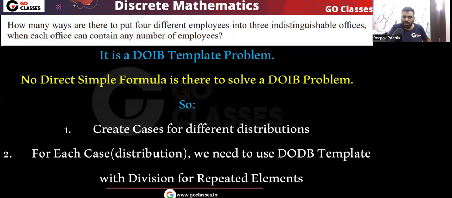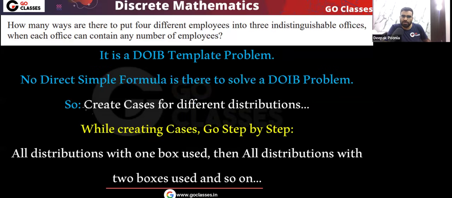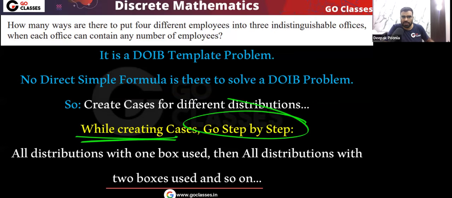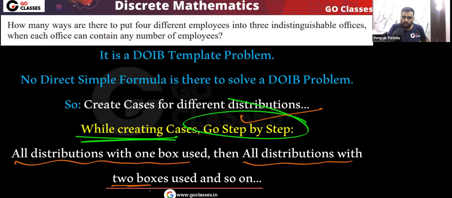Very simple. Now when you create the cases, you need to be very careful. While creating the cases, go step by step. Always go step by step. Don't create random cases. For example, first you create cases using only one box. It's like this: all distributions with one box, all distributions with two boxes, and so on. So like this you create cases, then you can easily solve the question.